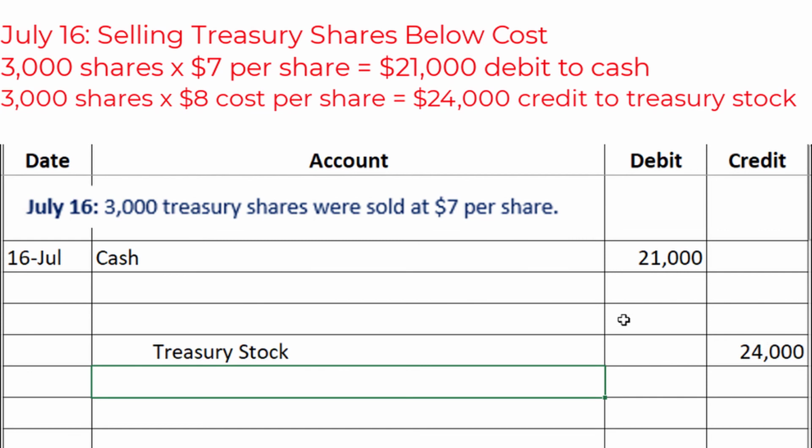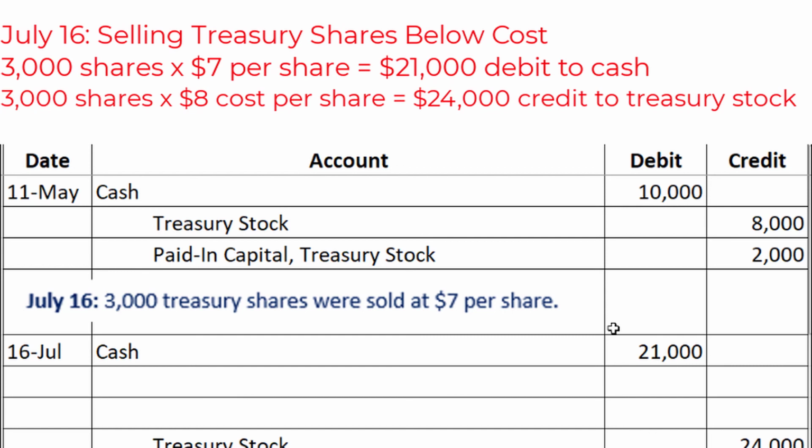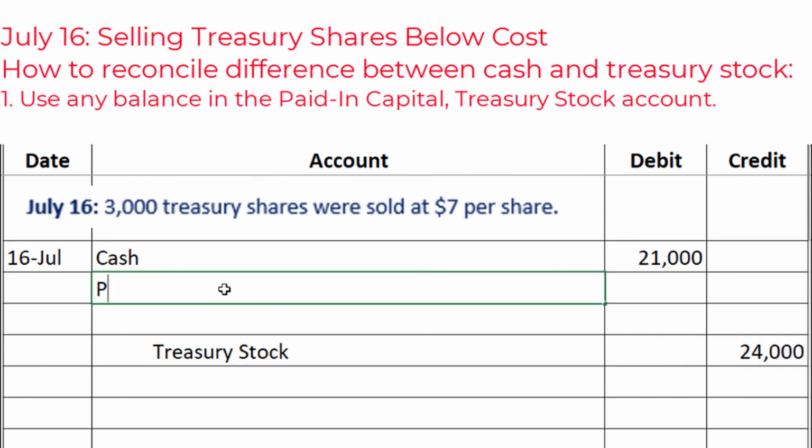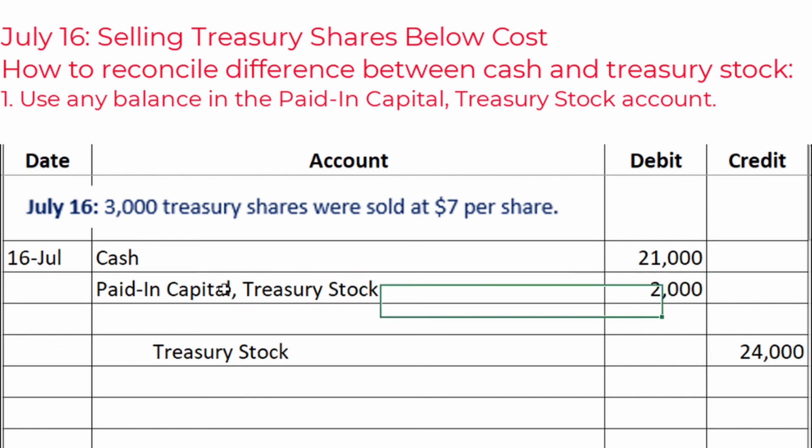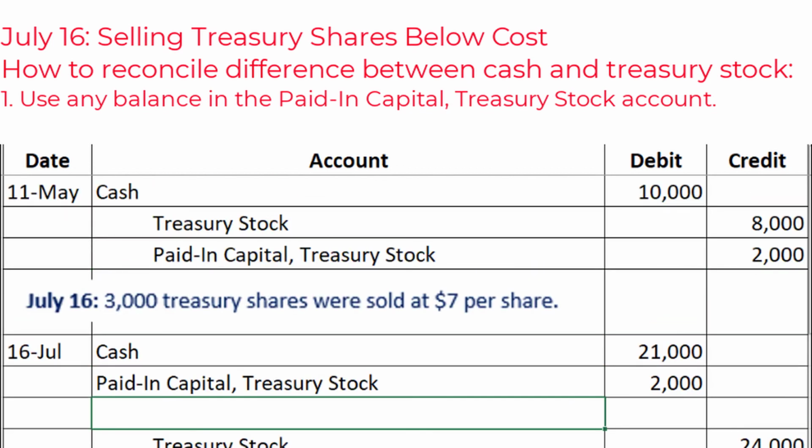Now in this case, and anytime that you have previously sold treasury stock at above cost, you should have this paid in capital treasury stock account. And this is your first place to look for closing that difference. So your first step is to close out this account. So we're going to put paid in capital treasury stock for $2,000. And that's just going to close out this account.